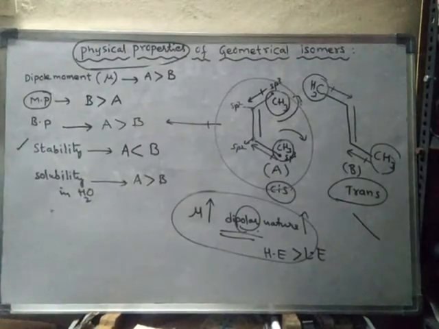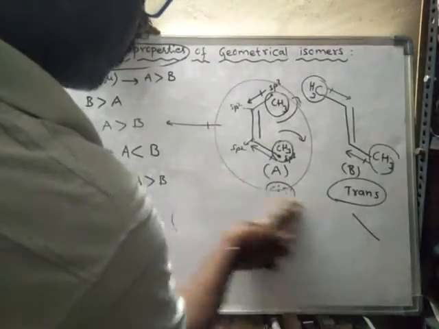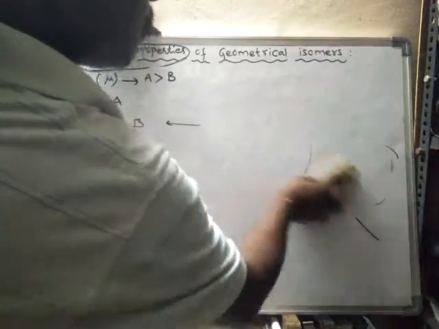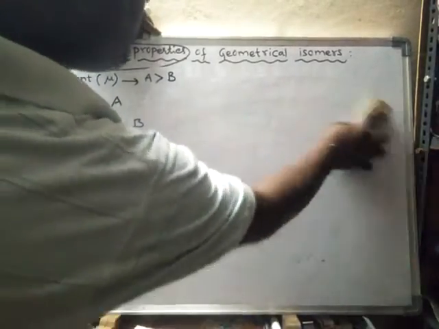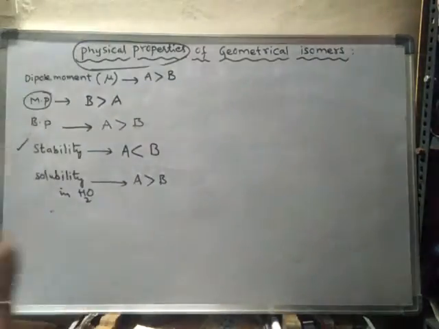Suppose if the compound is like this, what happens? Suppose if the compound is like this.